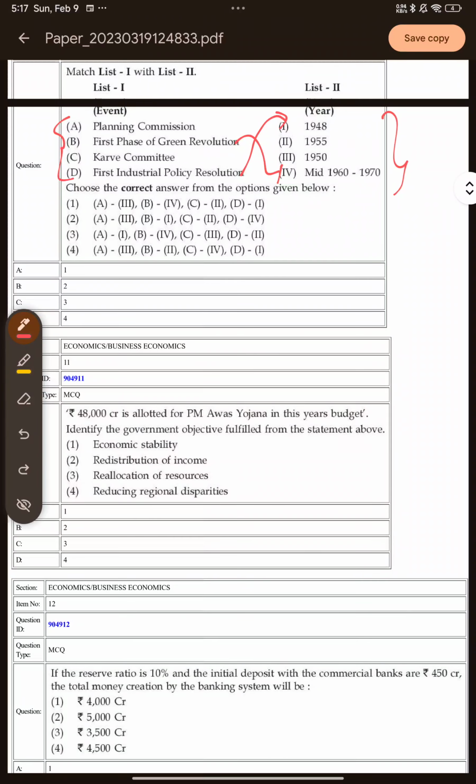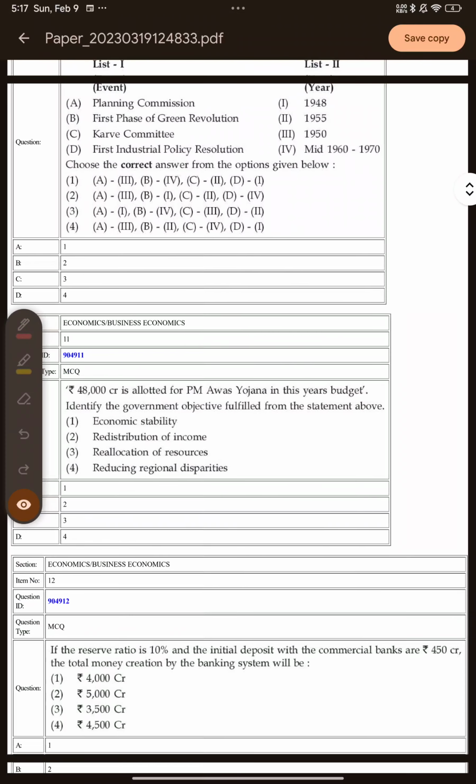Then we have planning commission was established in the year 1950, and then we have the Carvey committee, which was associated with the small scale cottage industries. All right, it came into force in 1955. So A is linked to option 3, right? B is linked to option 4. A 3, B 4. So this is the only option in which A is linked to 3 and B is linked to 4. So I hope this is clear. So option 1 is the right answer here.